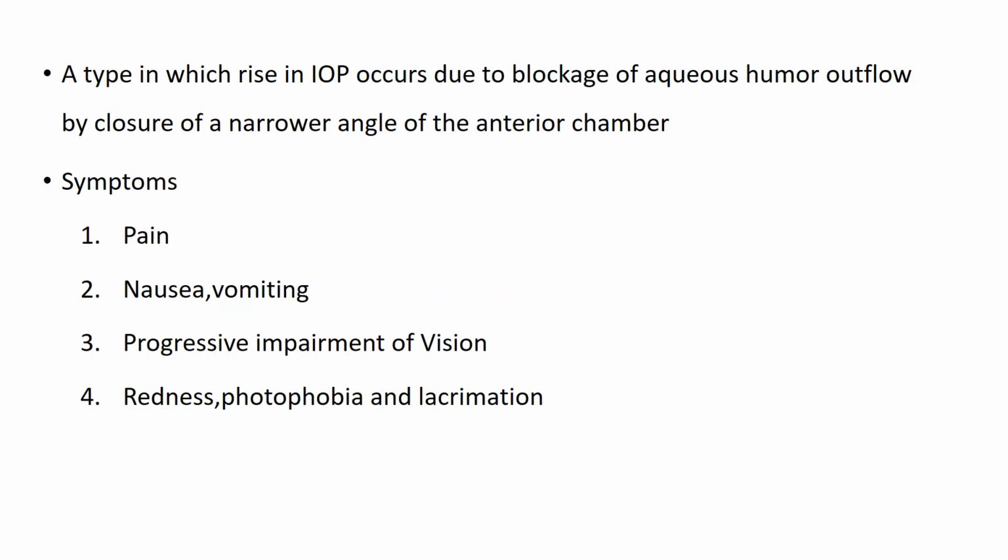Now it's time to discuss angle closure glaucoma. Angle closure glaucoma is a type of glaucoma in which the rise in intraocular pressure occurs due to blockage of the outflow of the aqueous humor. Most of the time it's associated with a block in the narrow iridocorneal angle. It's associated with certain symptoms like pain, nausea and vomiting, progressive impairment of vision, photophobia, redness and lacrimation.